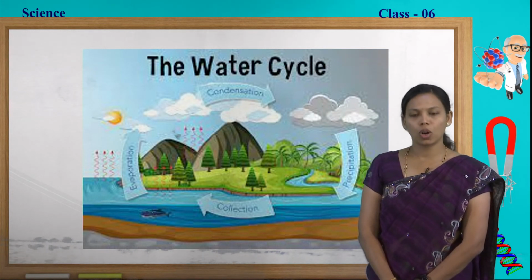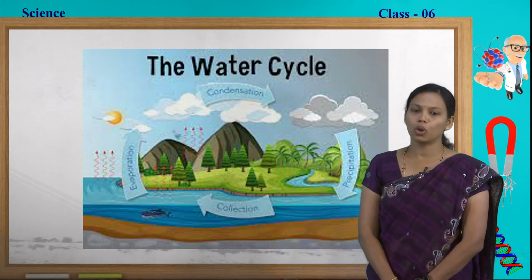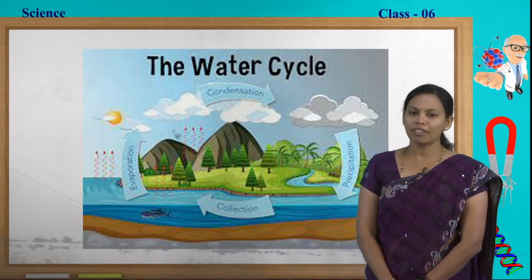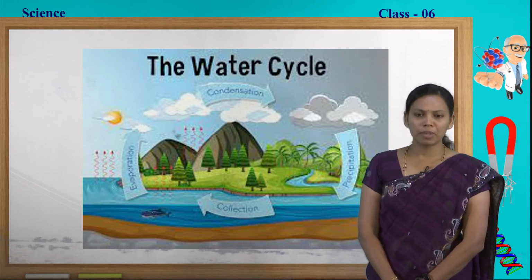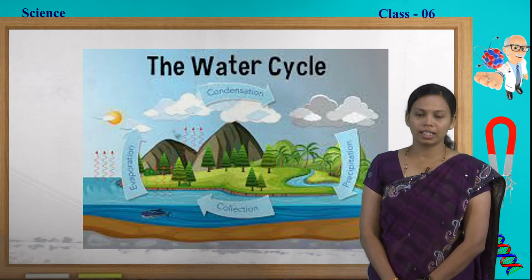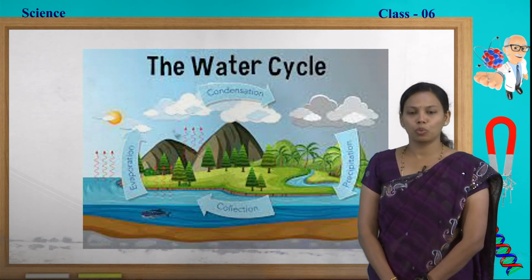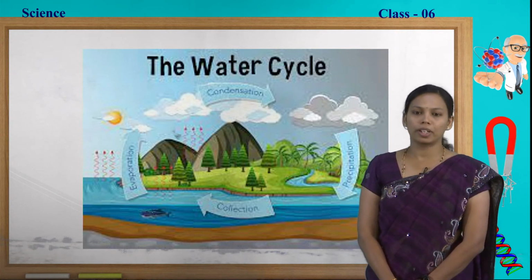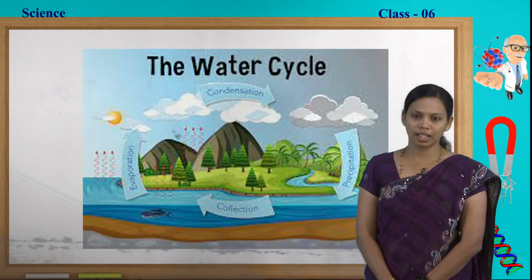At last, all the water reaches the oceans. You might have observed that in the summer season, you can see some empty, dried ponds and lakes, isn't it? It is nothing but the water completely evaporated due to the heat of the sun.